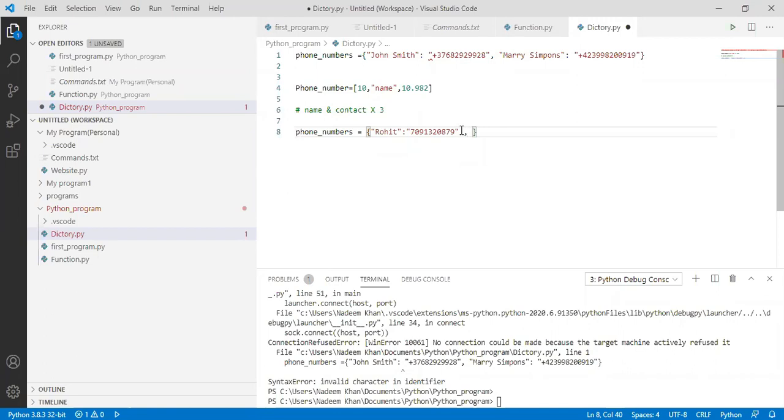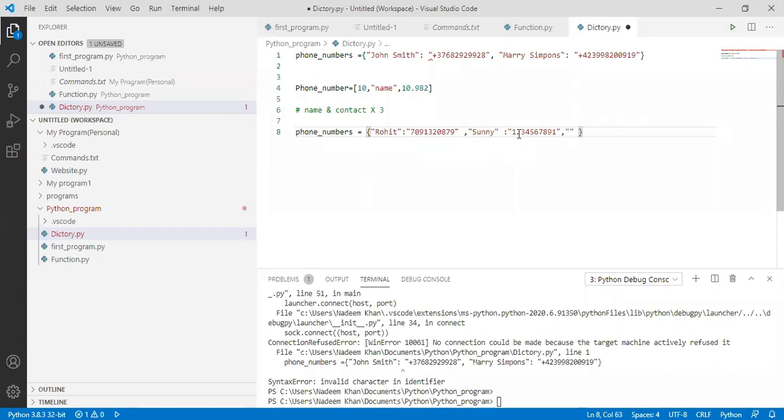I have to add two more contacts. Let's suppose the second contact is Sunny, and the phone number of Sunny is 1 2 3 4 5 6 7 8 9 10.